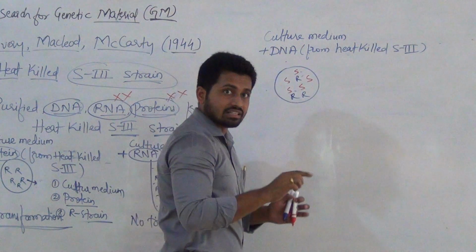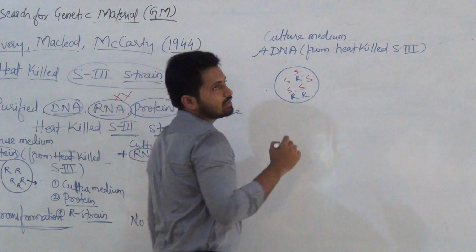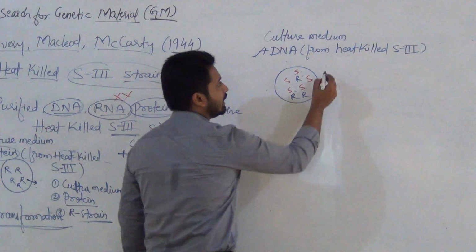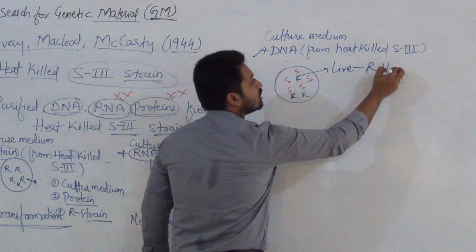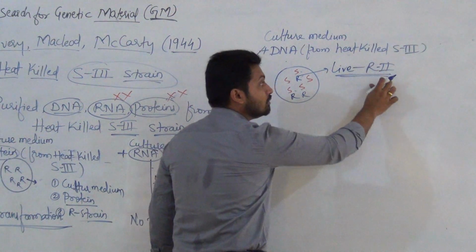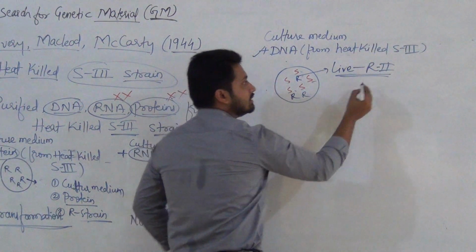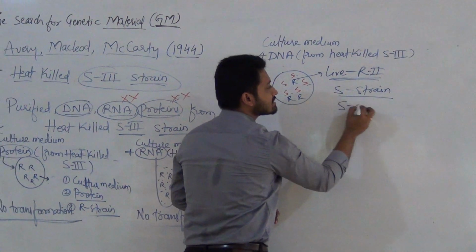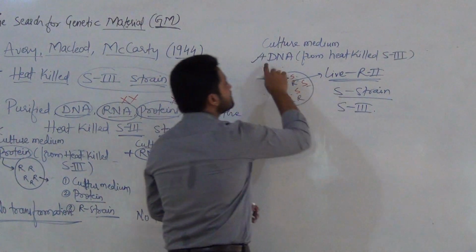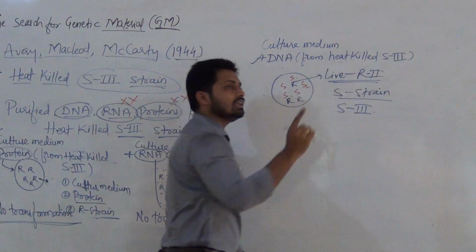It means here DNA is present. In presence of DNA, this live R2 gets converted into this S strain. Which S strain? S3. Because this DNA we isolated from heat killed S3.